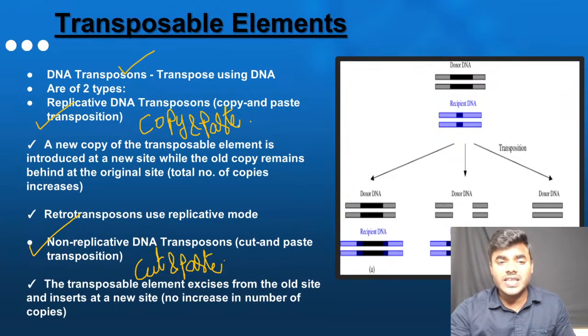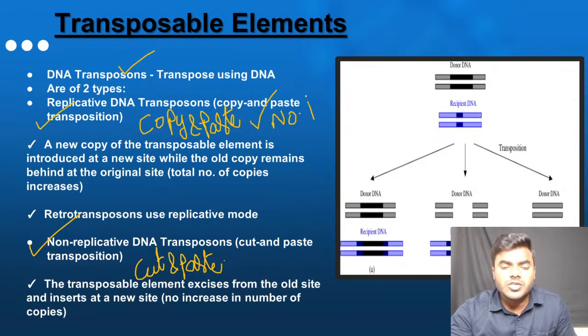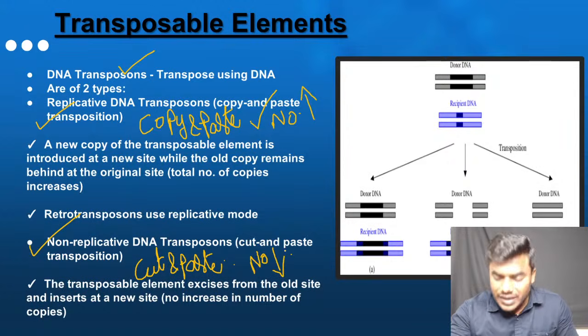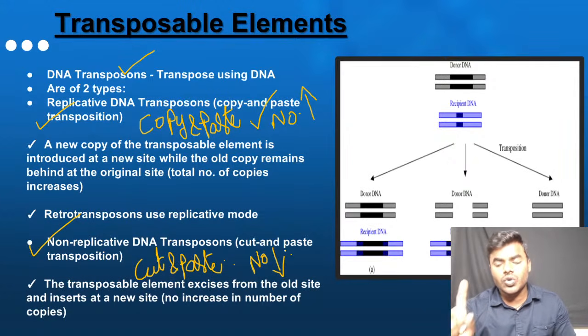What's another statement you have to remember? In replicative DNA transposons, the number of transposons always increases. But with the cut and paste mechanism, the number is getting decreased. Do not get confused with that point.